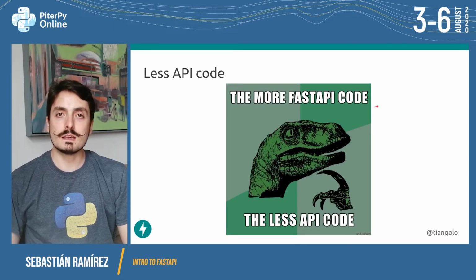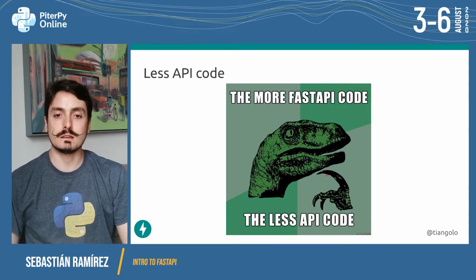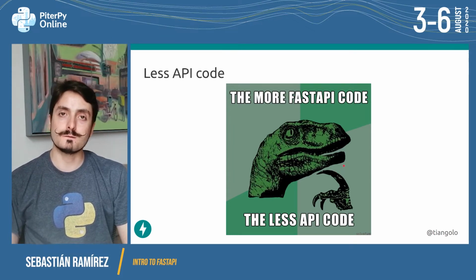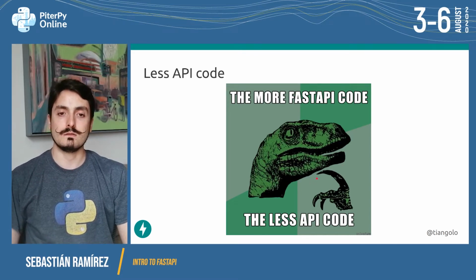So the more FastAPI code you write, the less API code you end up writing, because most of your code will end up being related to your actual own application and to your actual own business logic. The code for FastAPI will get out of the way and will be very minimal.